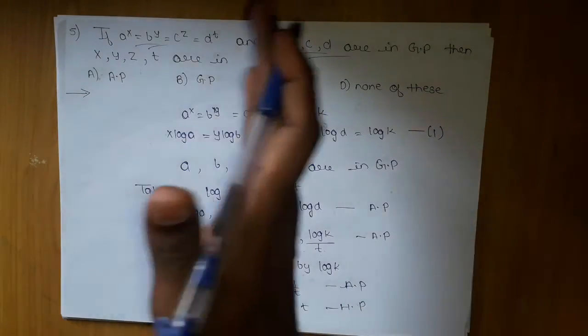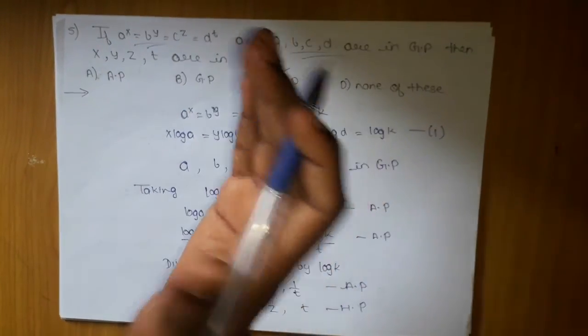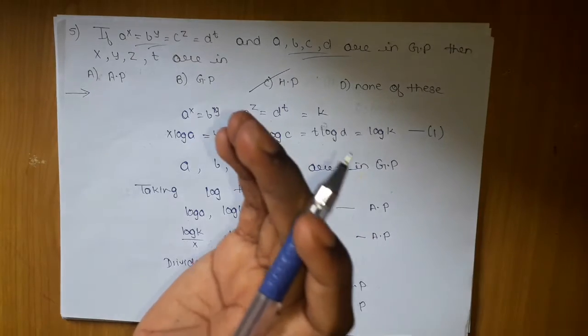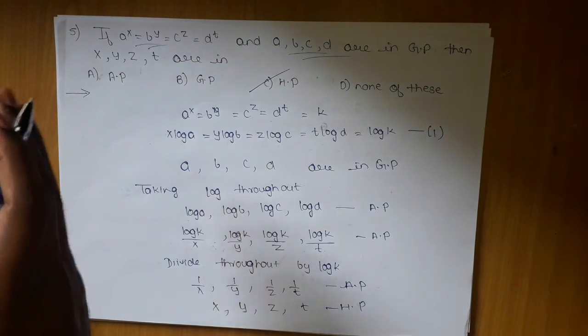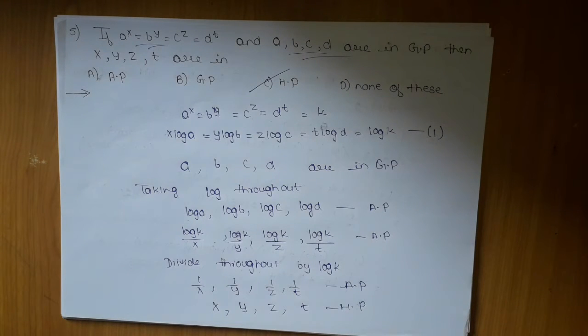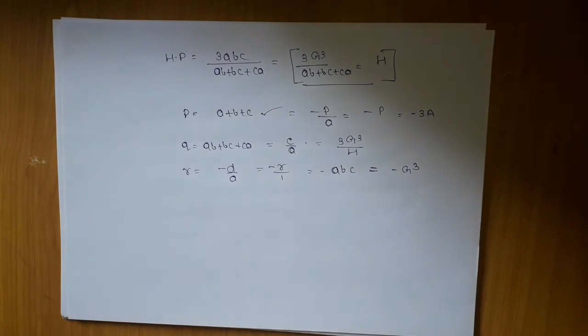If I take the exponential of an AP, it converts into GP, and the reciprocal of an AP converts into HP. So just keep these things in mind. If they had given something else, there may be use of the exponential property. Now let's move on with the next question.